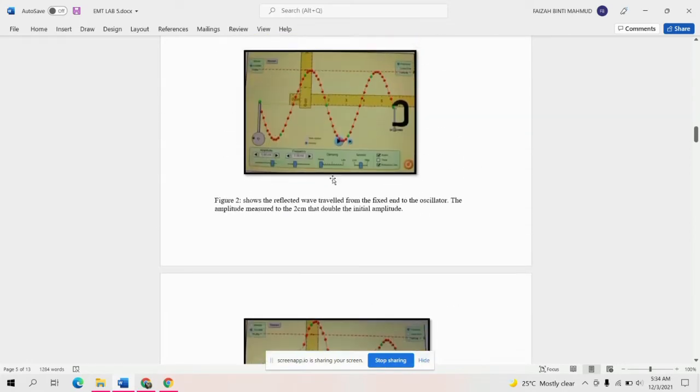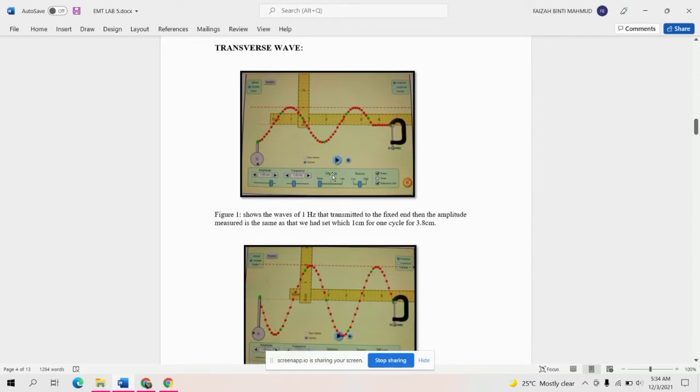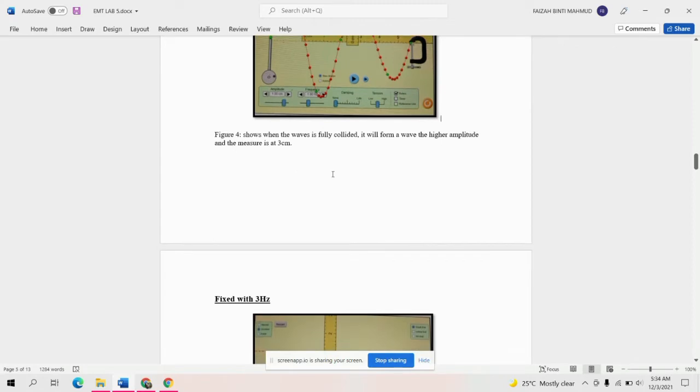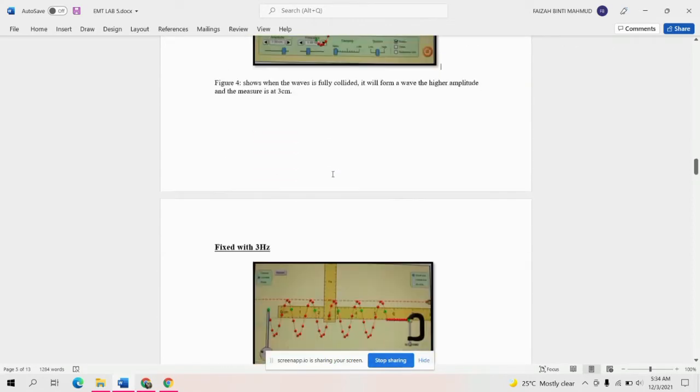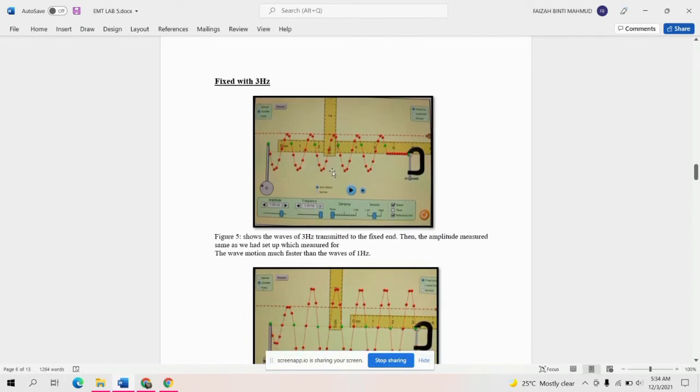All that we get is for the fixed end with 1 hertz. This is all for the fixed end with 1 hertz. Next is for the fixed end with 3 hertz.